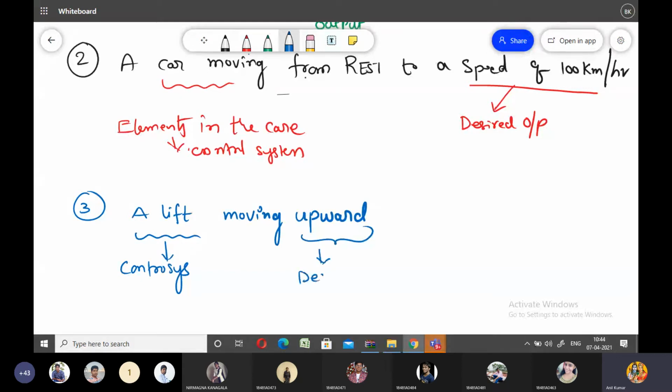What about the output? In this example, the desired output is the desired floor of the building.